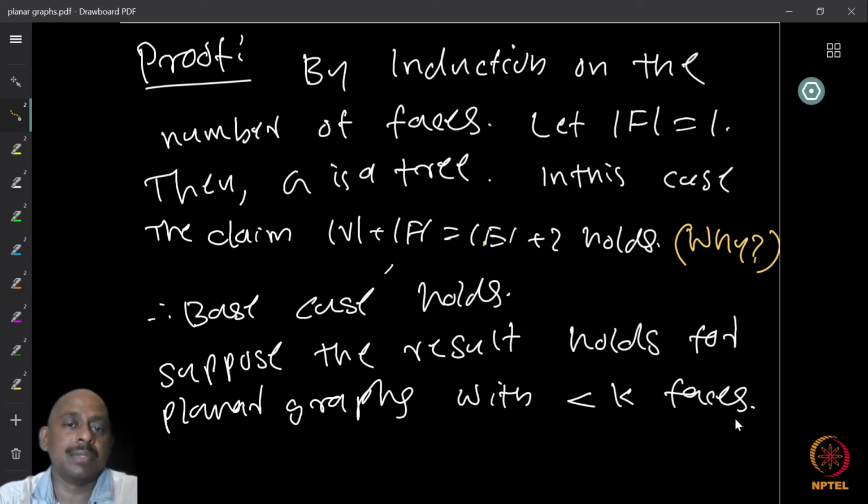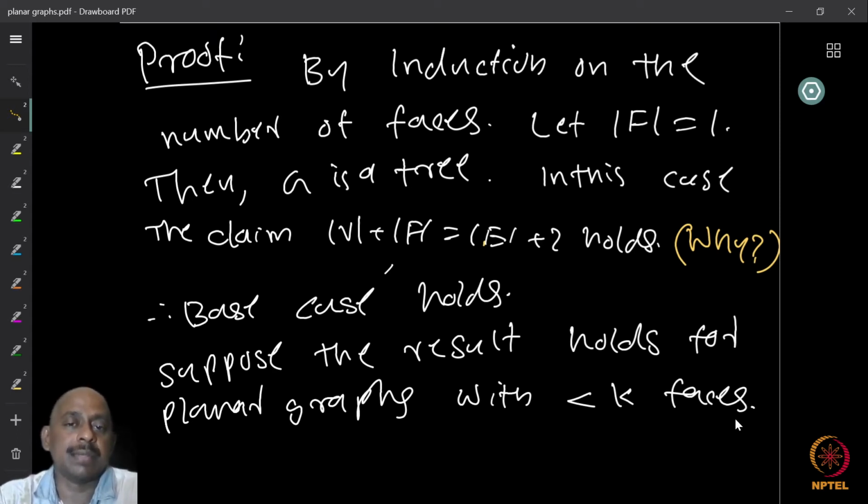So the number of vertices plus the number of faces, which is equal to 1, is actually equal to the number of edges plus 2, because the number of edges is the number of vertices minus 1. So that is the proof. Hence, we have the base case.